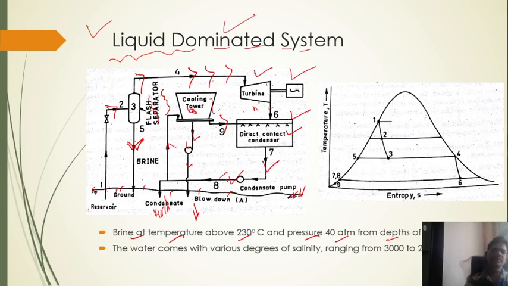So this is the diagrammatic representation of the liquid dominated system. If you observe here, the water comes with various degrees of salinity ranging from 3,000 to 2,80,000 particles per million. So a lot of impurities come along with this liquid dominated system.